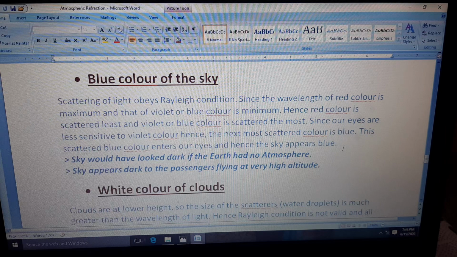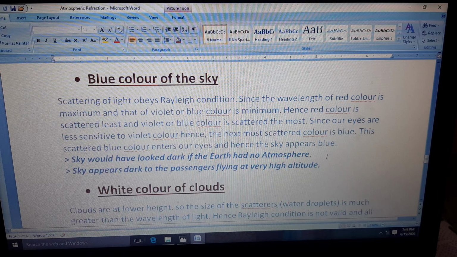The violet color, which has the least wavelength, has more intensity, because as we have studied according to the Rayleigh condition, both are inversely proportional to each other. So violet has the least wavelength, that is why its intensity is more, and since its intensity is more, it will scatter the most. But since our eyes are less sensitive to violet color, we see blue color in the sky. That is why the scattered blue color enters our eyes and hence the sky appears blue.